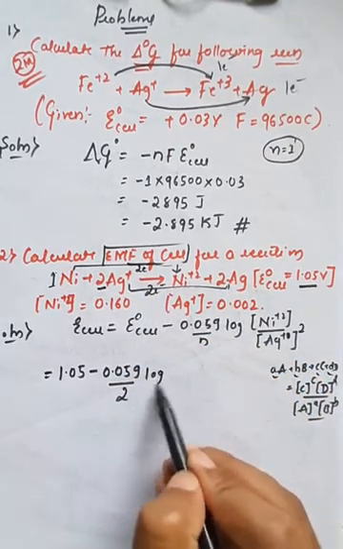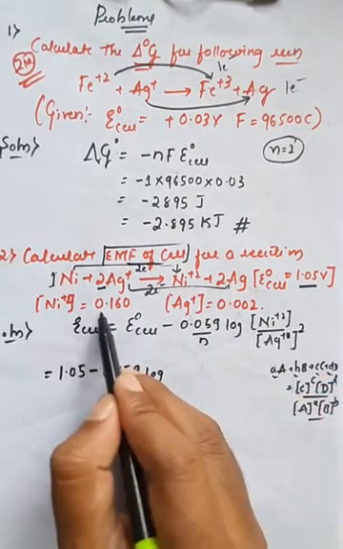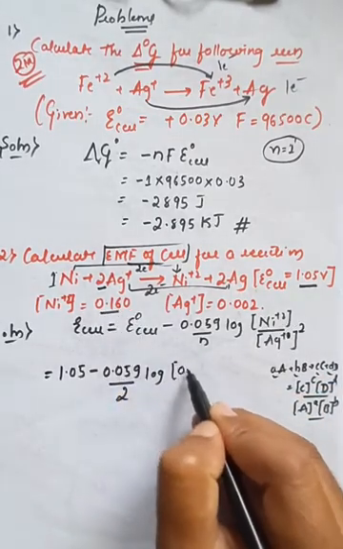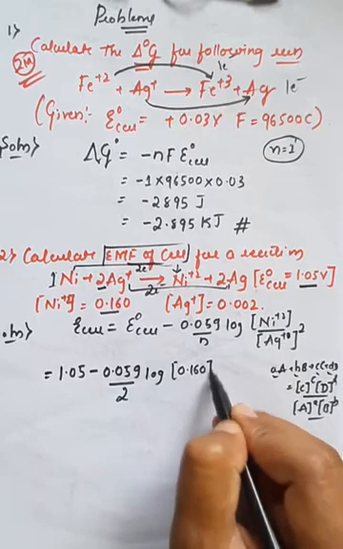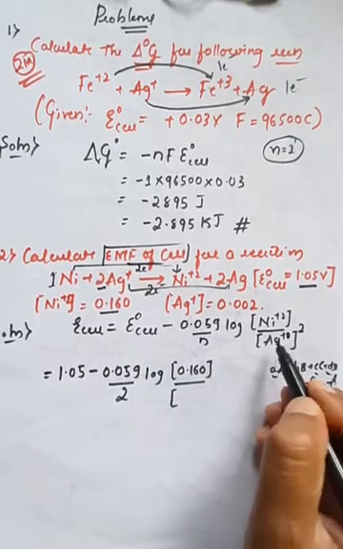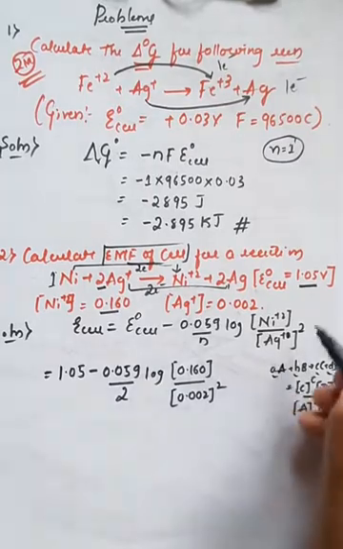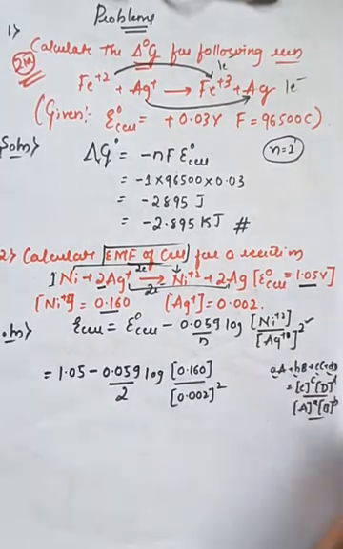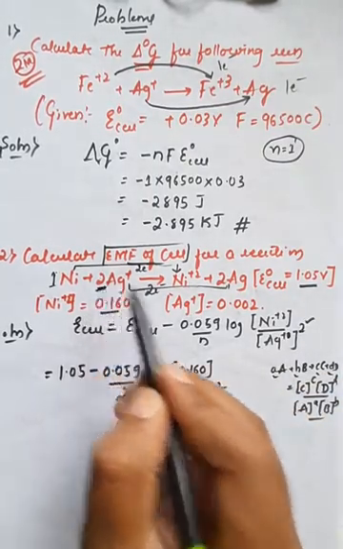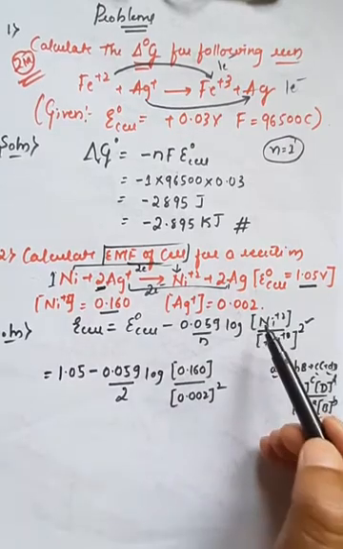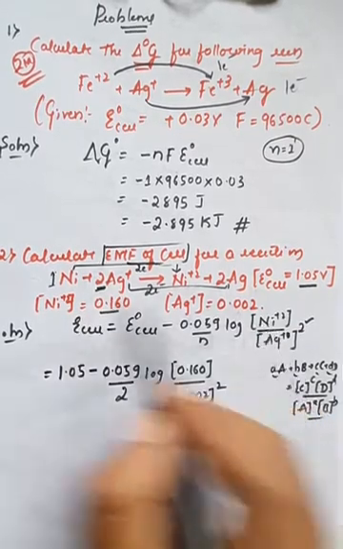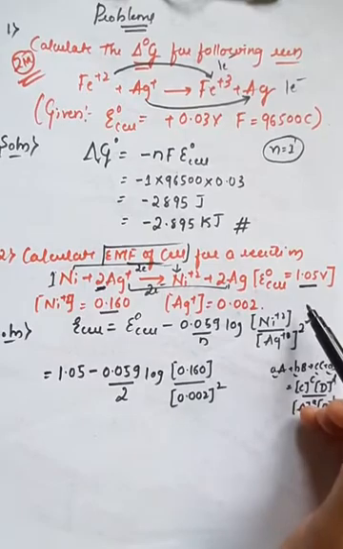And in the log, the nickel concentration they have given is 0.160 divided by the Ag value they have given, that is 0.002 squared. Again I will explain why we have taken the square here: because Ag has the coefficient. Even if nickel had a coefficient, I would have taken it as a power.